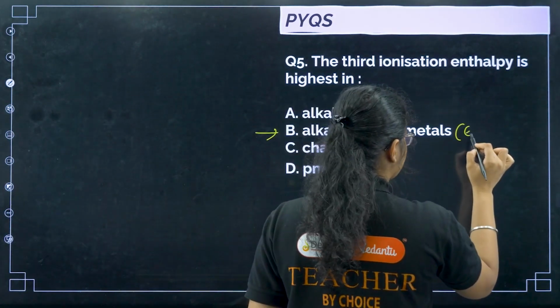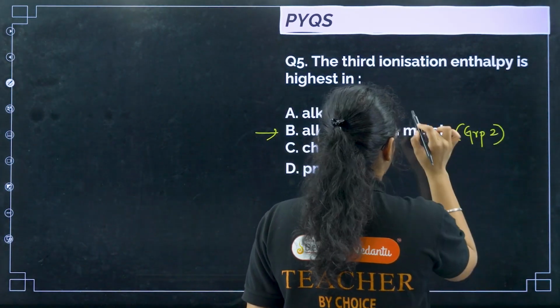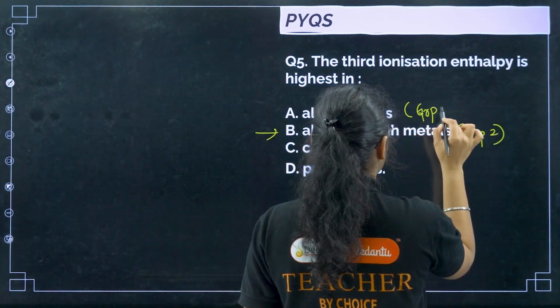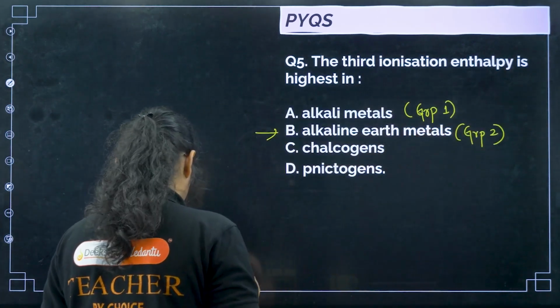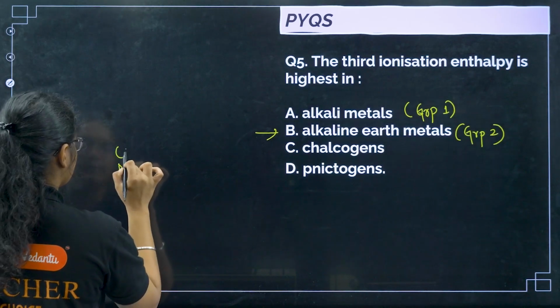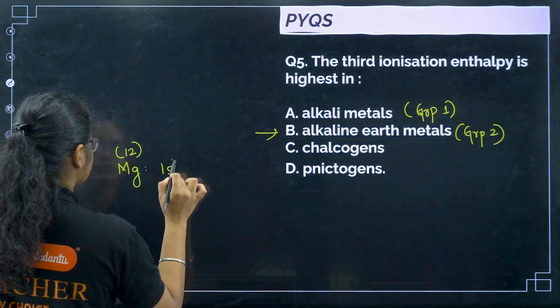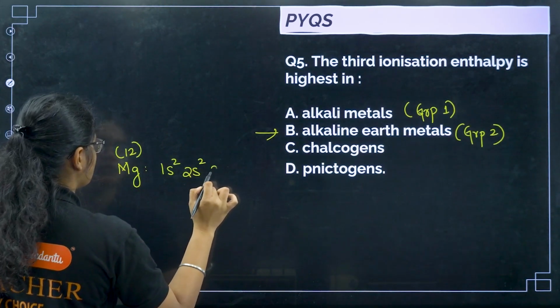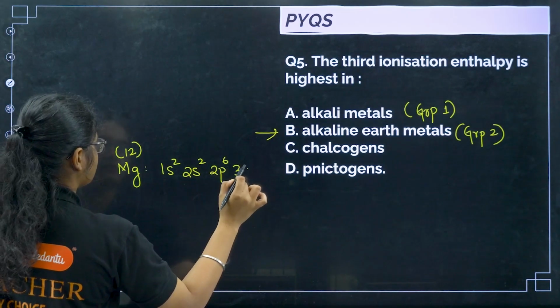Alkaline earth metal represents group 2. Okay, alkali metal represents group 1. So if I see group 2, for example, magnesium, atomic number is 12. So 1s2, 2s2, 2p6 and 3s2.